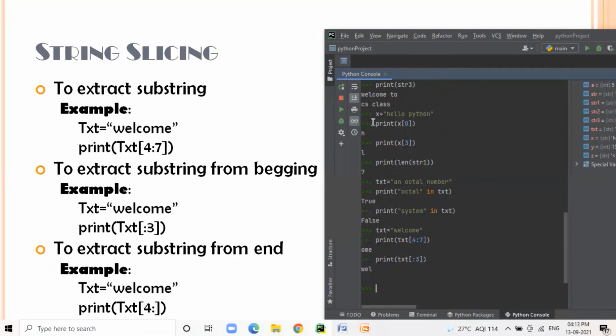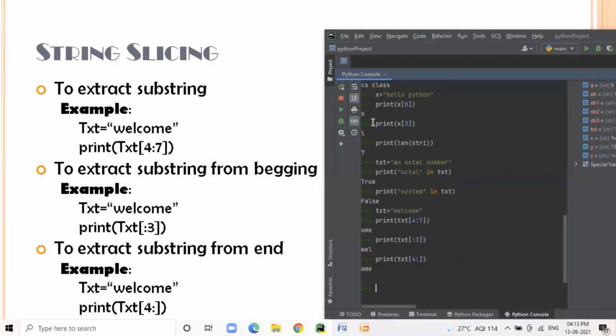Another method of extracting a substring is from the end. So you can use the print function. Here you do not need to specify the ending index. You can specify the beginning index followed by a colon with an empty ending index, such that it shows an output from index 4 till the end of the string.